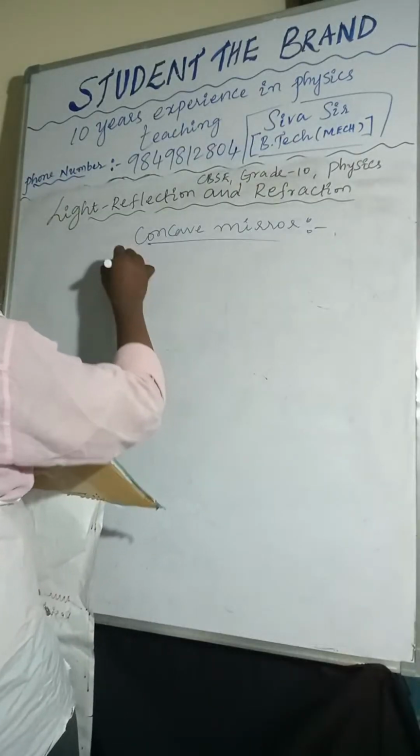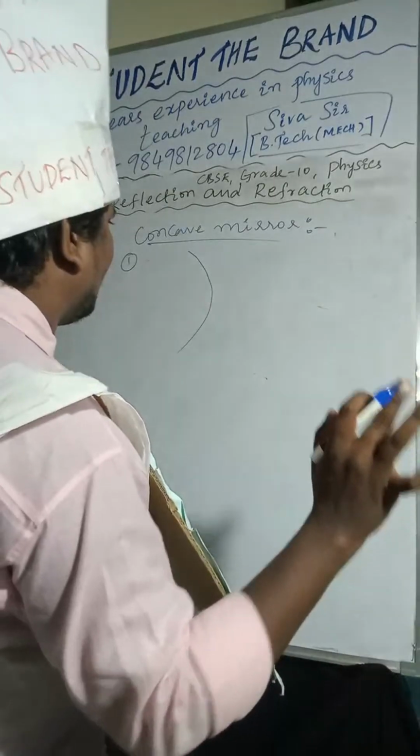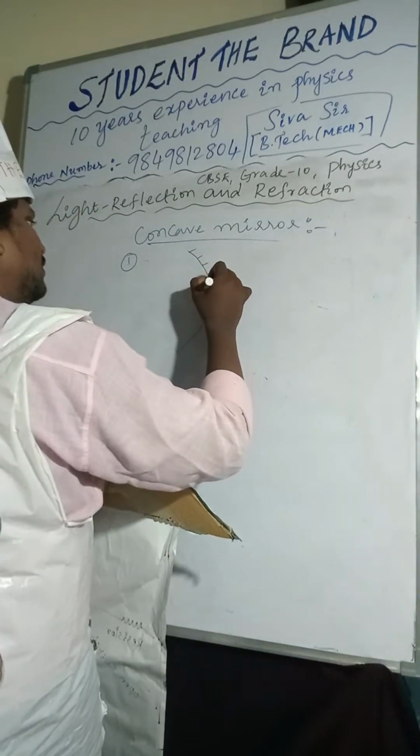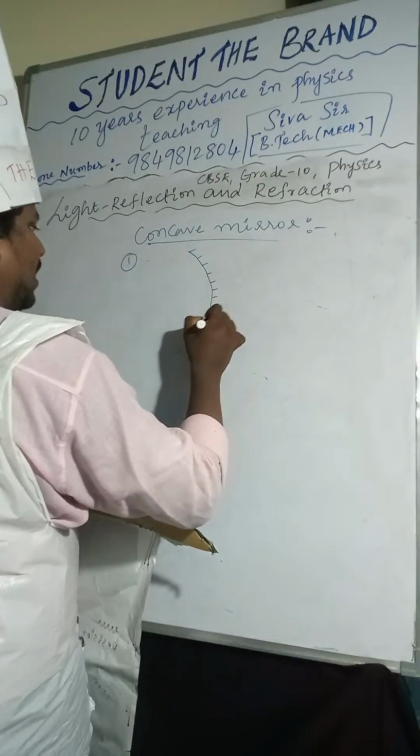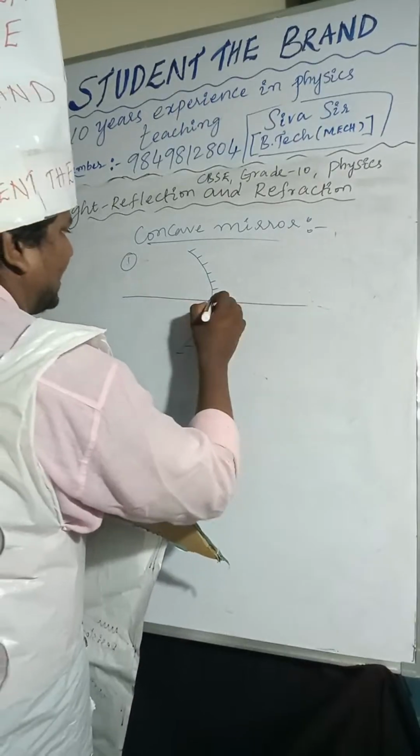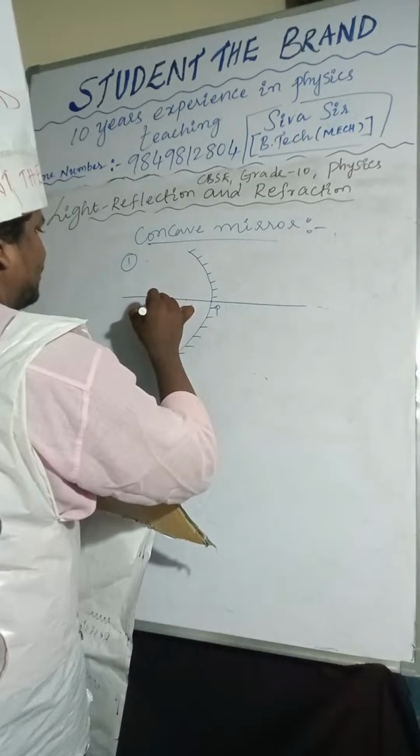So first point is the concave mirror. When you're drawing the concave mirror, you should draw like this. You have to apply the coating. You must apply the coating. Principal axis, pole, focus, center of curvature.